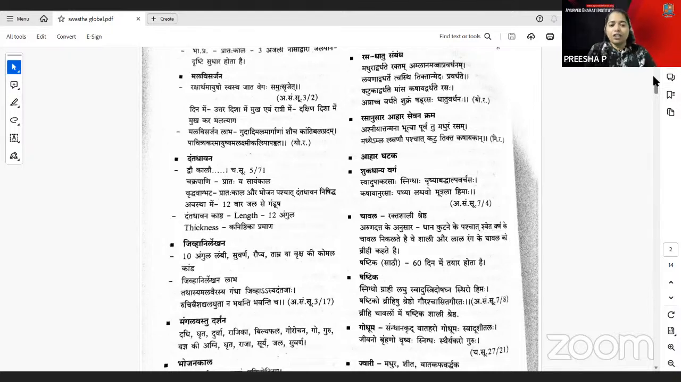The Dantadhavana kashta should be about 12 angula, and the thickness is about the kanishthika pramana, and the jihva nirlekhana is about 10 angula there. So you have to remember, the jihva, 10 is written there; you are scraping the jihva in the shape of 10. Like that you have to remember. Then Mangalastu Darshana: Dadhi, Ghrita, Durva, Rajika and all should be seen first for the Mangalastu Darshana, or the Raja, Surya, Jala, Suvarna and all should be seen first here.